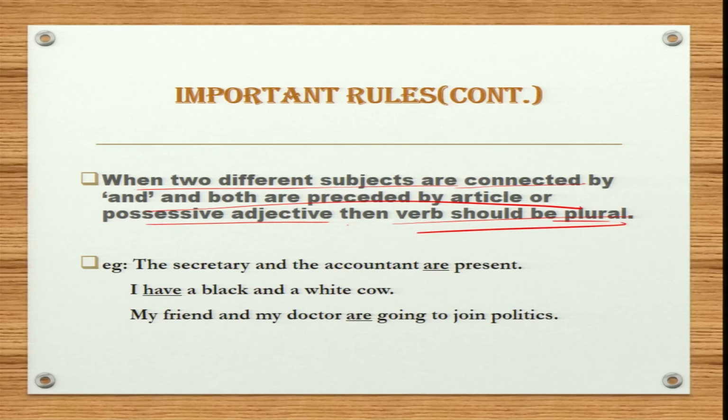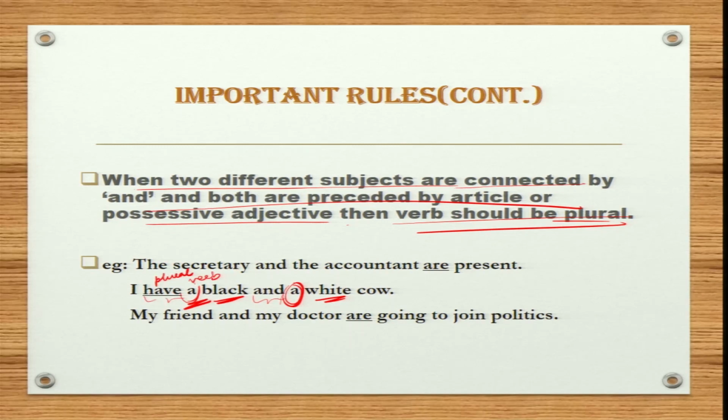Let us understand this with the help of some examples. The secretary and the accountant are present. They are two different persons, hence we have used a plural verb. I have a black and a white cow. This means I have two cows. One is black colored and the other one is white colored. As you can see, they both are adjectives and are preceded by the article a and connected by and. Hence we have used a plural verb over here.